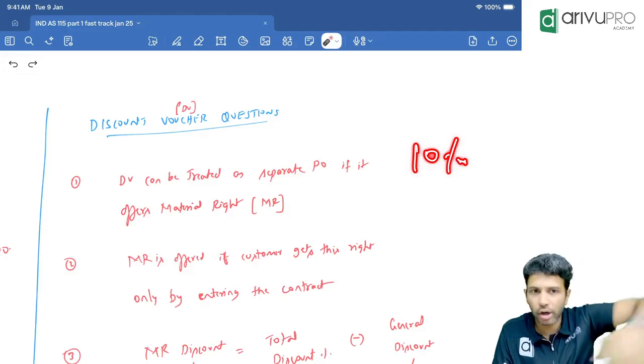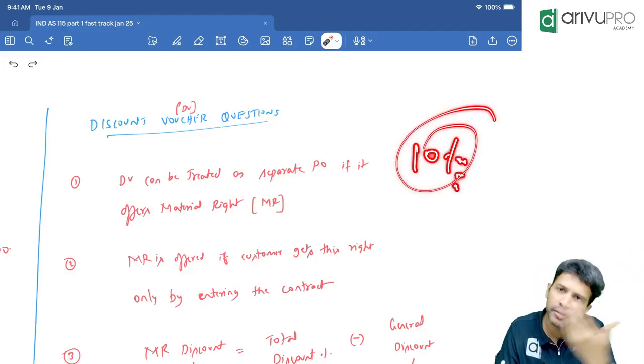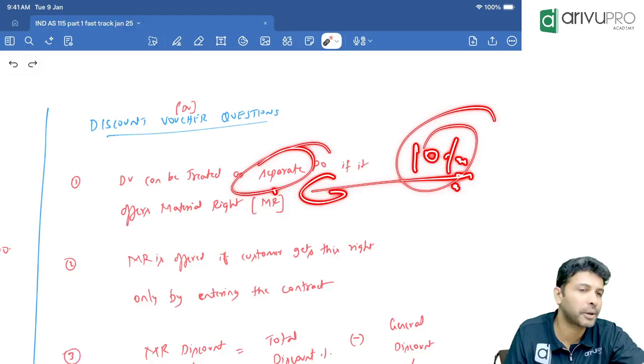They have a general offer going on. What is the discount percentage? 10%. This is what everybody is getting. Now in this case, the DV will not be a separate PO because everybody is getting it.